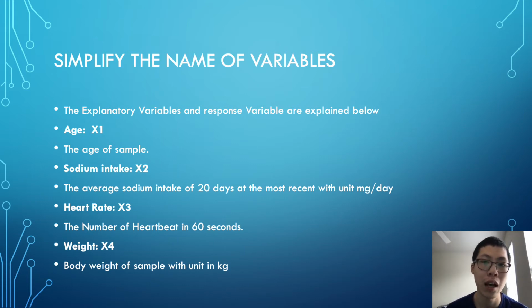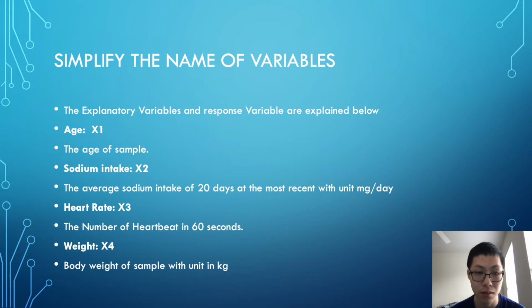To help you better understand my R analysis process, because in some of the code I use another, simpler name, I will introduce the changes in variable names. The explanatory variables and response variable are explained below. First, age, x1, is the age of the sample, calculated in years after birth. Sodium intake, x2, is the average sodium intake of the most recent 20 days, with unit milligram per day.